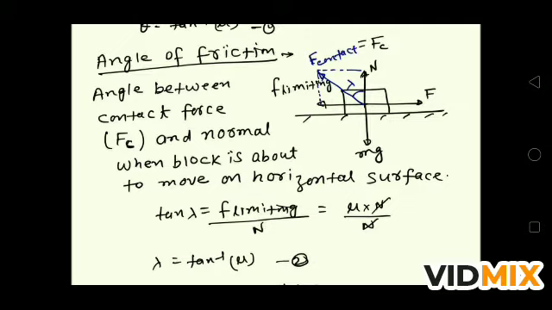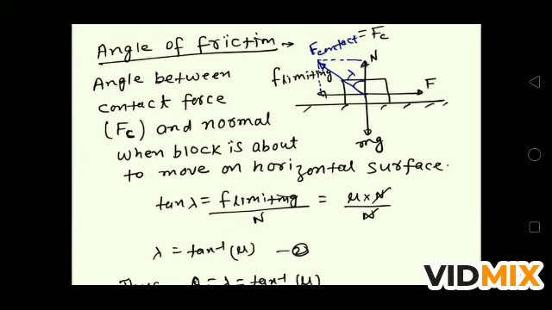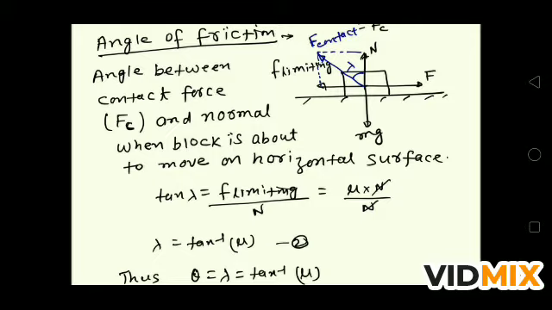Now you apply trigonometry here. tan lambda is equal to f limiting upon n, means perpendicular upon base. So f is mu into n, and upon n, तो म्यू से n से n कट जाएगा, यहाँ पे कैंसिल हो जाएगा. तो जो एंगल ऑफ फ्रिक्शन है, that will be tan lambda is equal to mu, or we can say lambda is equal to tan inverse mu.